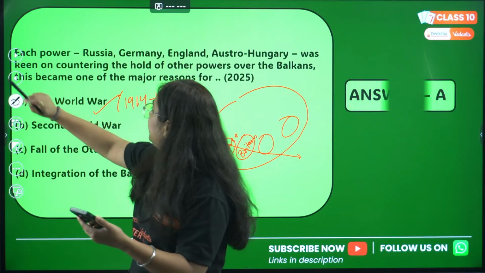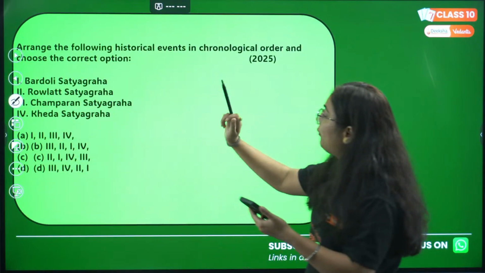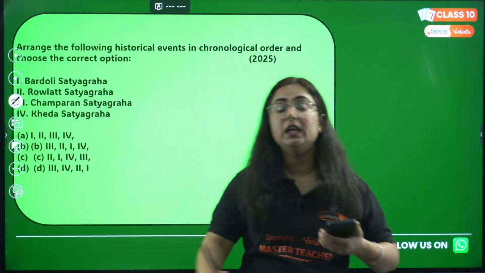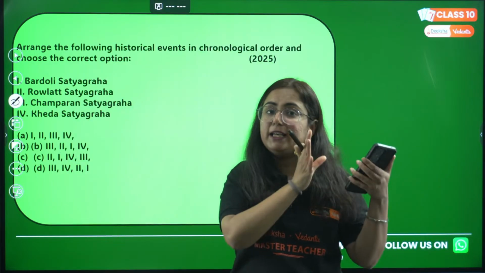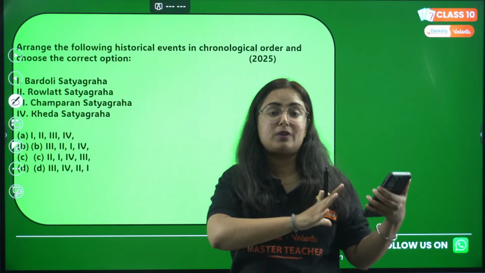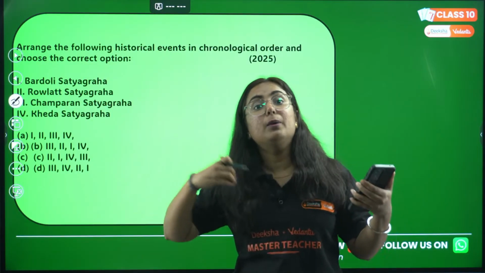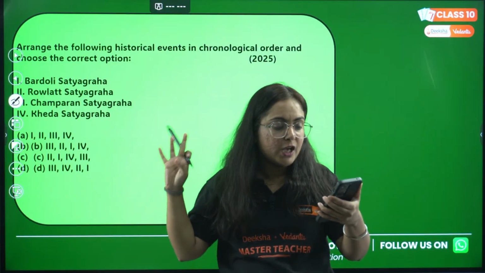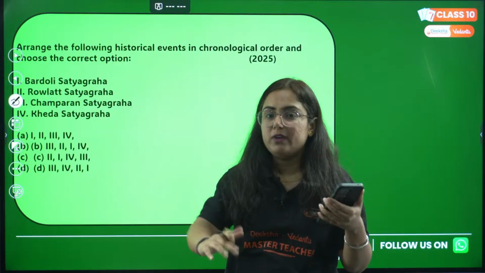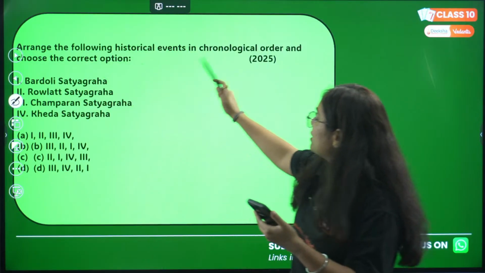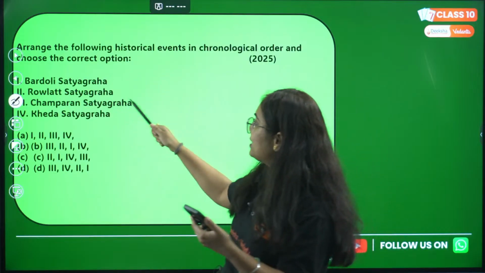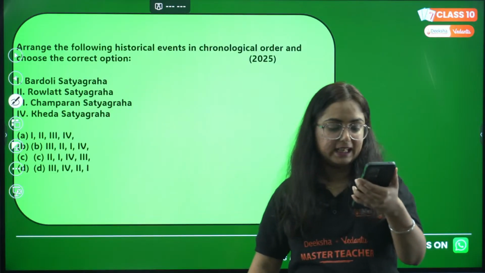Fine. Next one: arrange the following historical events in chronological order and choose the correct option. Now see, we have ended the questions from the rise of nationalism in Europe. We are moving to some questions from India. So pay attention, keep your mind ready. Arrange the following historical events in chronological order: Bardoli Satyagraha, Rowlatt Satyagraha, Champaran Satyagraha and Kheda Satyagraha.